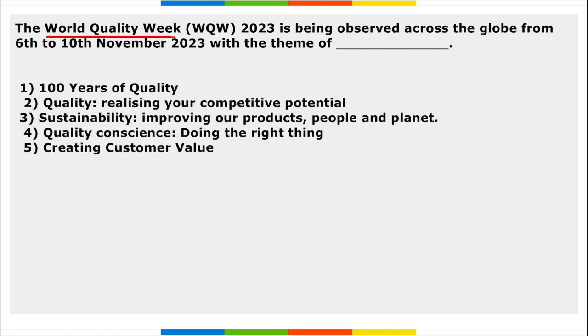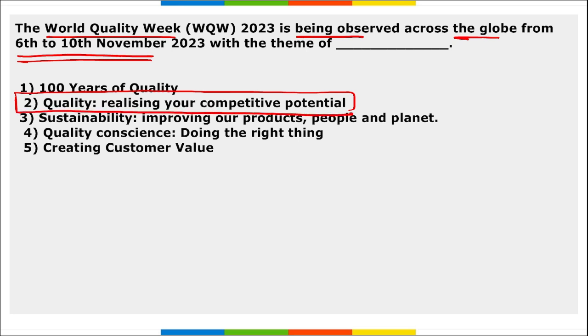Next, World Quality Week is being observed across the globe from 6th to 10th of November with the theme dash. So World Quality Week, we observe this week from 6th to 10th of November and the theme here is quality realizing your competitive potential. I repeat, quality realizing your competitive potential. Correct, and this is generally observed in the second week of the November month. Correct, and we have seen the theme of it here.